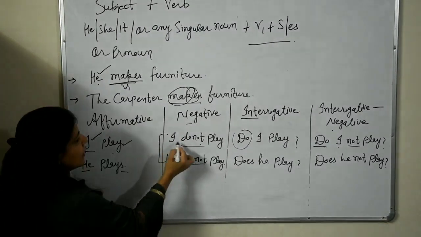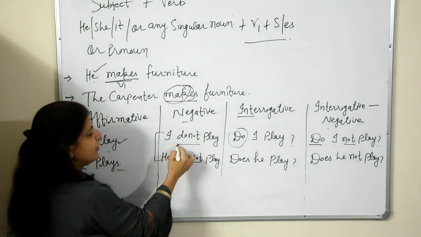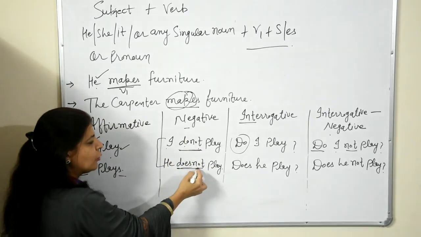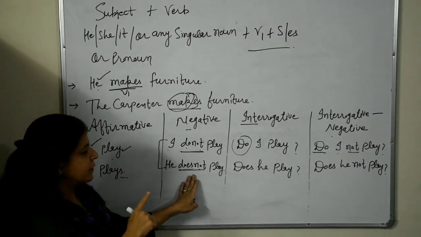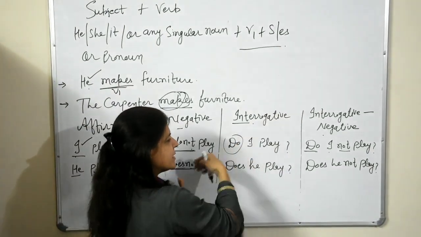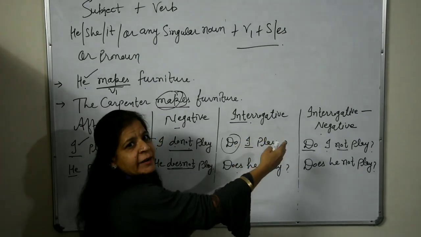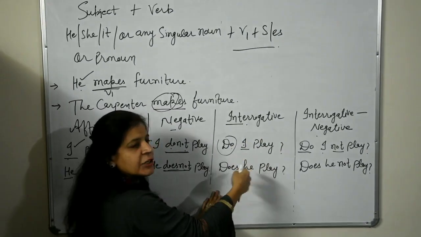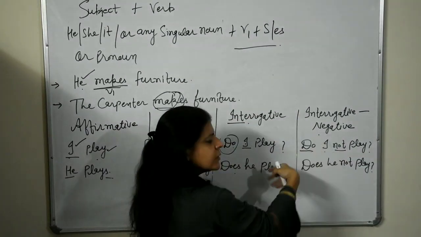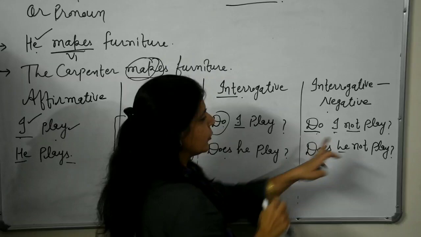We use don't with I, we, you, they and any plural noun, and with he, she, it and any singular noun or pronoun we'll use doesn't. This is the difference between don't and doesn't. Third, in interrogative sense, same: do and does. Do with I, we, you, they and plural noun, and does with he, she, it and any singular noun. Fourth, interrogative negative. Same use of do, does, and after the subject we use not.